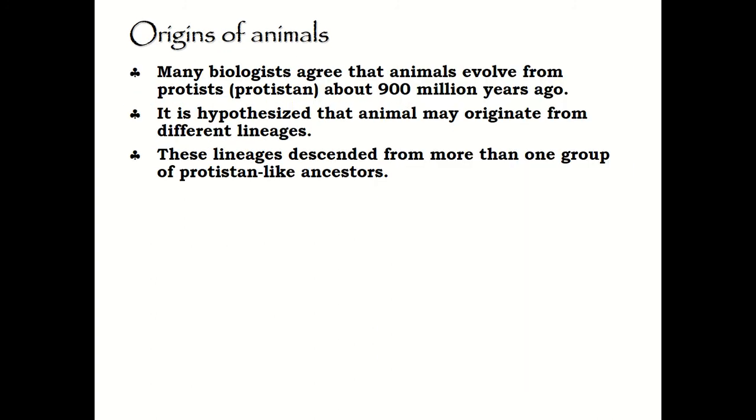So in this chapter, first, we're going to look at the origins of animals, in which many biologists agree that animals evolved from protists about 900 million years ago, and it is hypothesized that animals may also originate from different lineages, and these lineages descended from more than one group of protist-like ancestors.